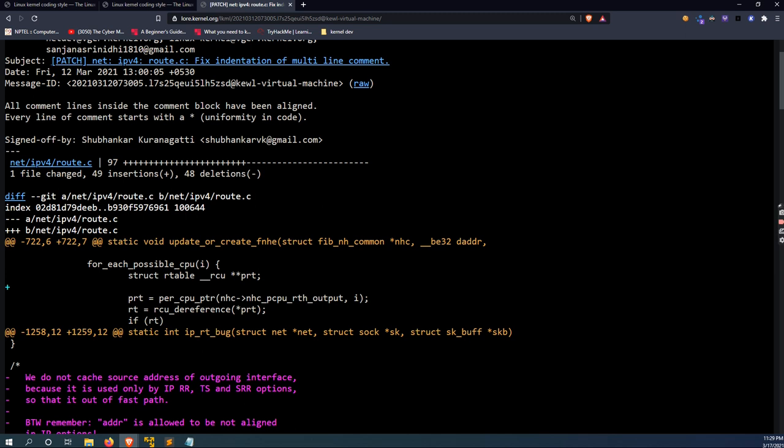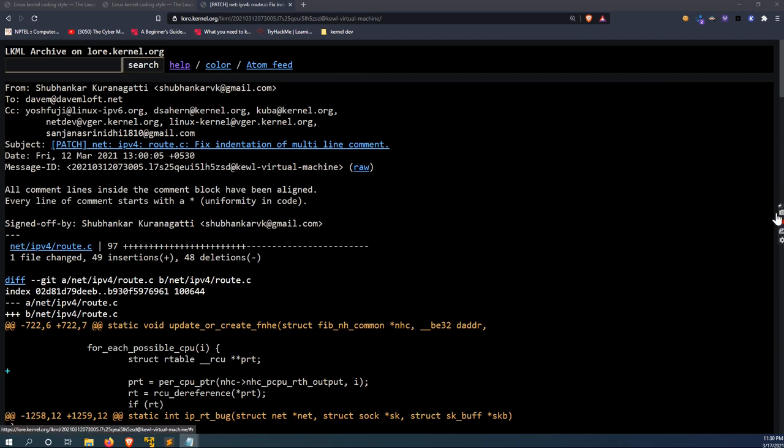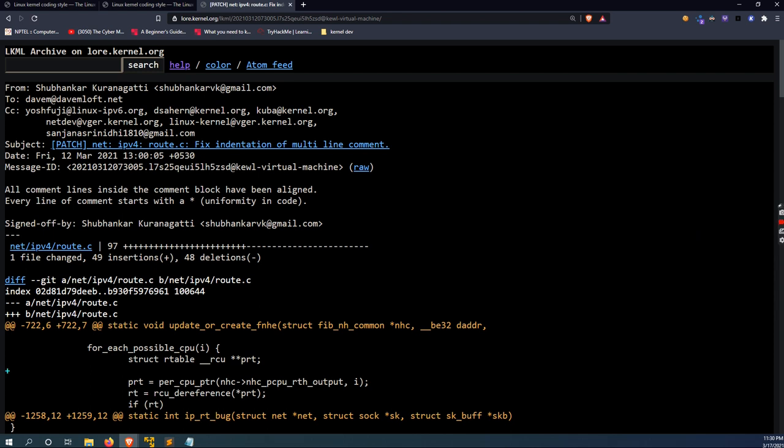Now arises one question: how do we exactly detect coding style errors? Coding style errors are detected by a Perl script called checkpatch.pl, which is present in the scripts folder of the Linux source code. It is used to verify if the program follows the Linux coding style or not. If it doesn't, it gives a warning saying this coding style rule is not being followed and we have to fix it. One such is the indentation. Here you can see fixing indentation of multi-line comment. This is what my patch is about.